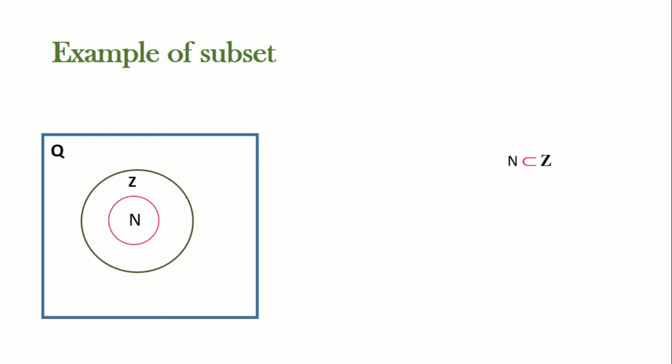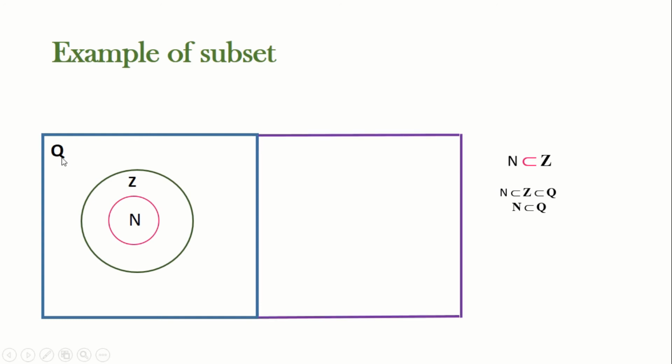See, here we can clearly say that N is a subset of Z and Z is a subset of Q. Also, we can say N is a subset of Q. And next we consider another set T, which is the set of irrational numbers.